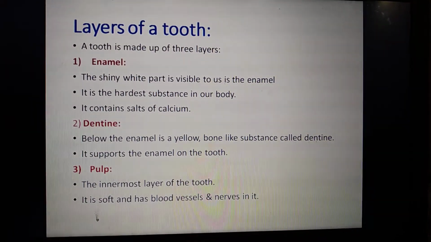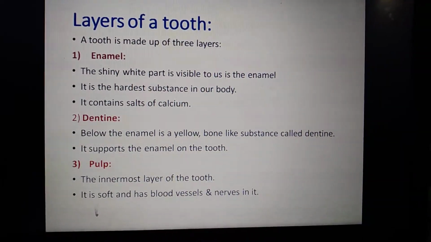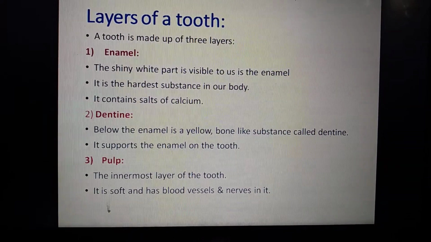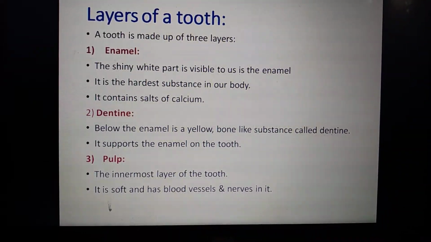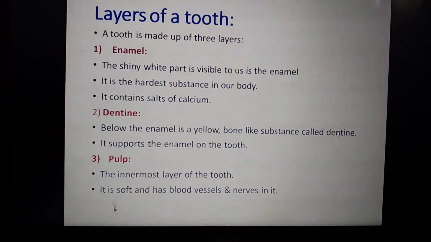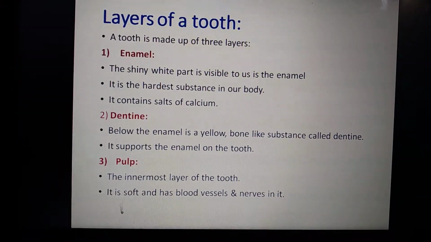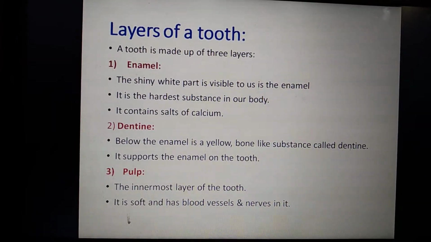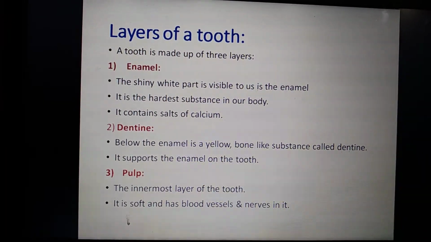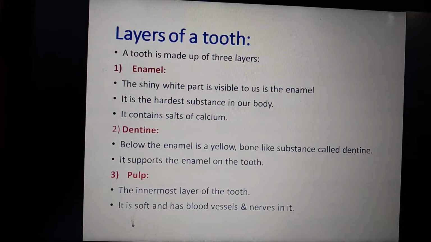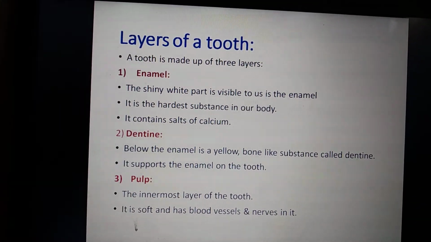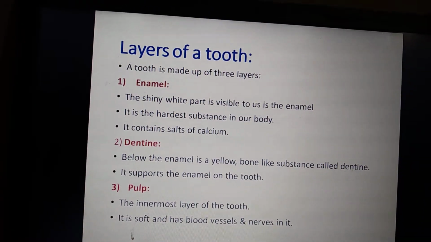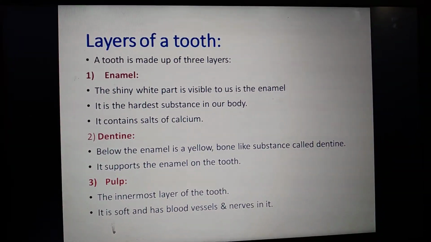The first one, enamel: the shiny white part that is visible to us is the enamel. You can see the teeth are very shiny right after brushing. That shiny white part visible to us is the enamel. It is the hardest substance in our body. It is very hard, children, we can't break it. It contains salt of calcium. It is made up of calcium.